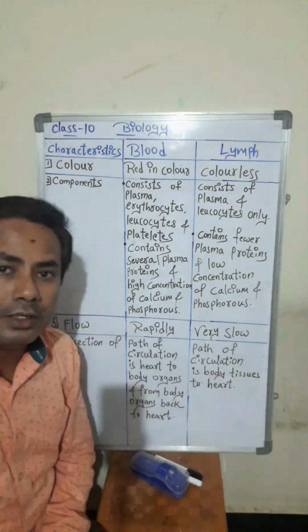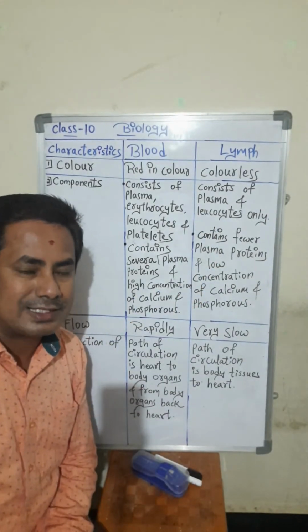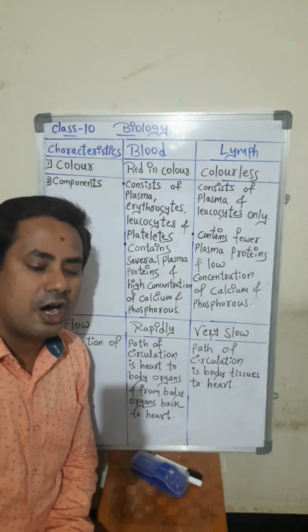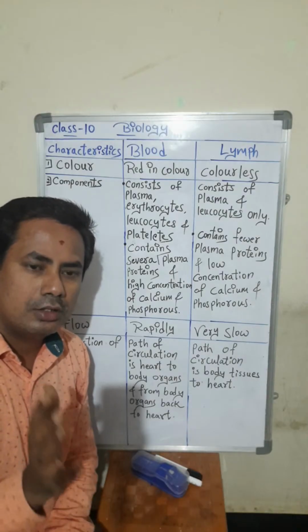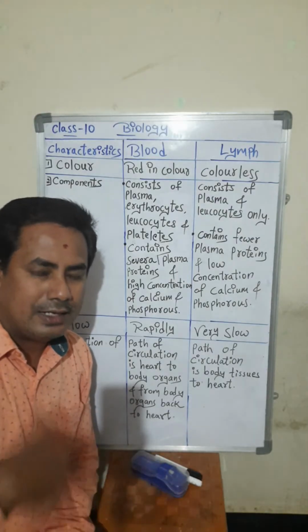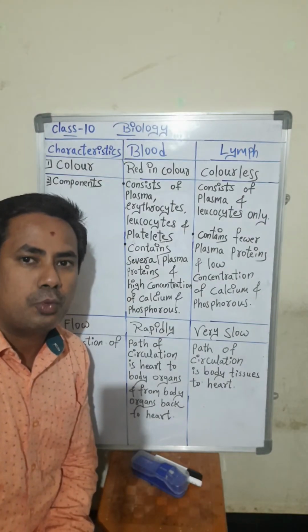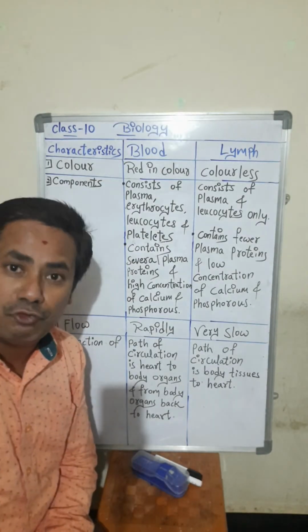Leukocytes are nothing but WBCs, and the lifespan is 10 to 16 days, students. After 16 days, the old WBCs will die, and continuously new WBCs will be produced in our body. So we have to eat healthy food.